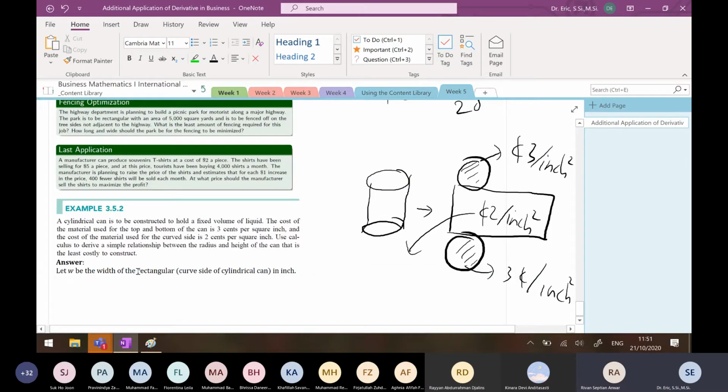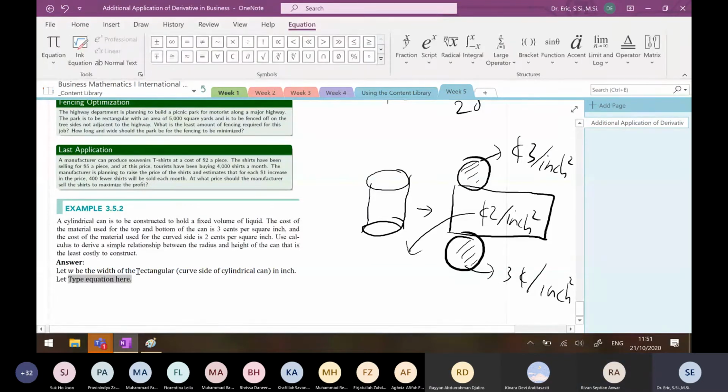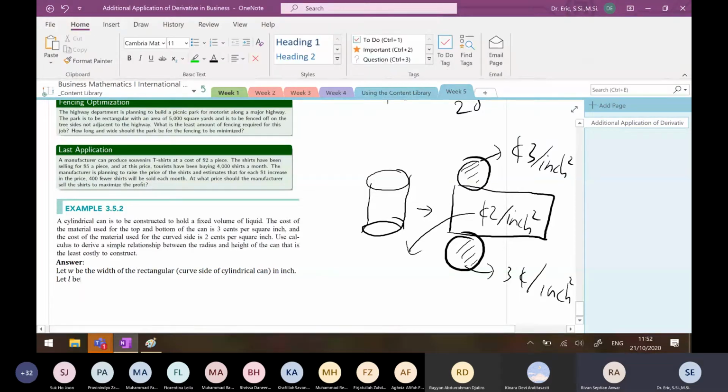Let the length be, what will you name it? Z, sir. Why Z, not L? Oh yeah, L. Let L be the length of the rectangular.